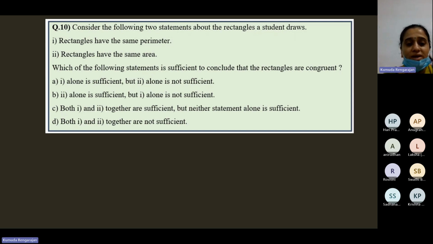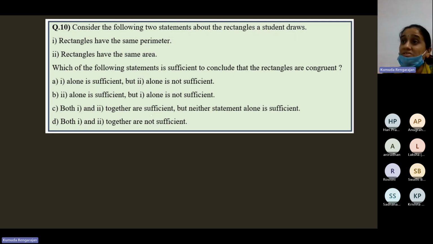Both 1 and 2 together are sufficient, but neither statement alone is sufficient. If you know the two rectangles have the same area and have the same perimeter, that is sufficient to say that they are congruent. But if you have only one of the two statements, I know that they have the same area, but perimeter, I don't know. Or if you have the statement, yeah, they have the same perimeters, but area, I'm not sure if they're equal. Then that information is not sufficient to say that the two rectangles are congruent.